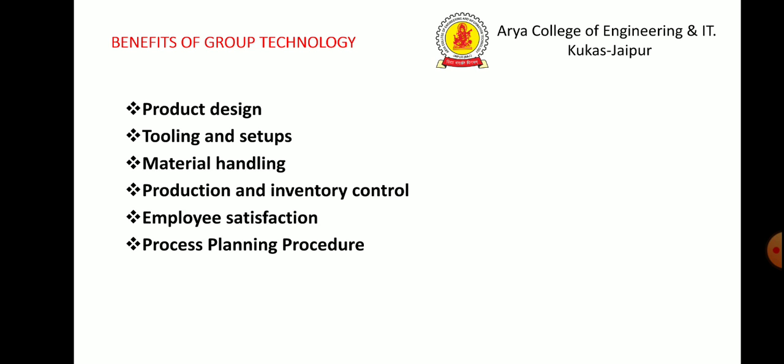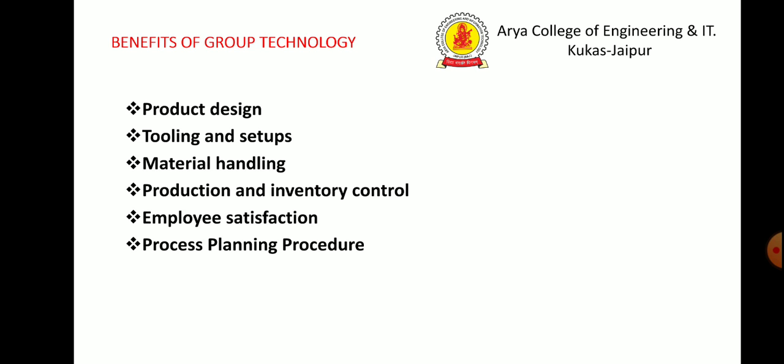Production and inventory control. Several benefits accrue to a company's production and inventory control function as a consequence of group technology. The production schedule is simplified with group technology. Reported results include a 70% reduction in production times, 62% reduction in work in process inventories, and 82% reduction in overdue orders.